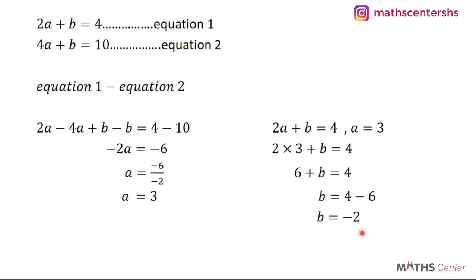So from this, we have been able to find a to be 3 and b to be minus 2. All that you need to do is look at the function that has been given to you, look at the rule that has been given to you, then follow the principles that we used in this video, and you'll be able to solve questions like this.